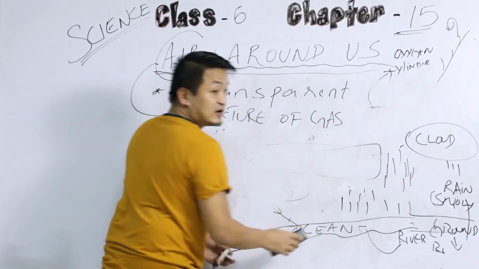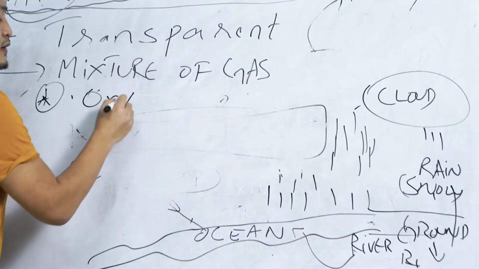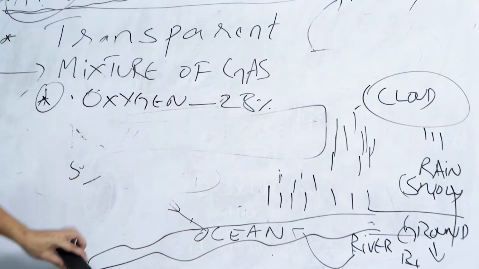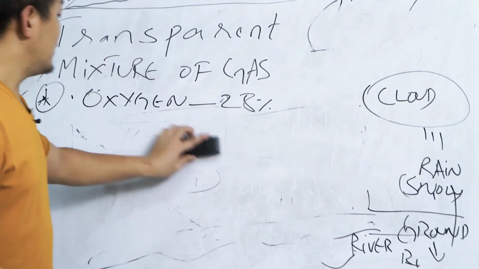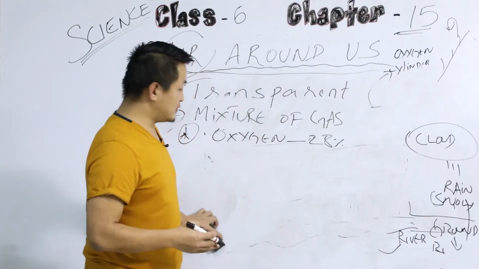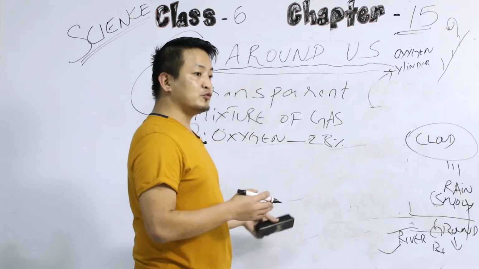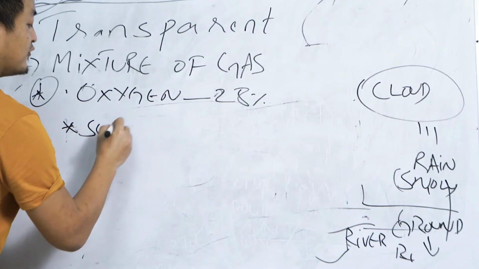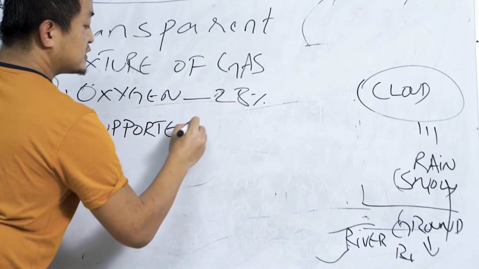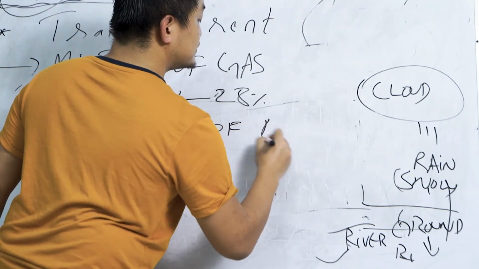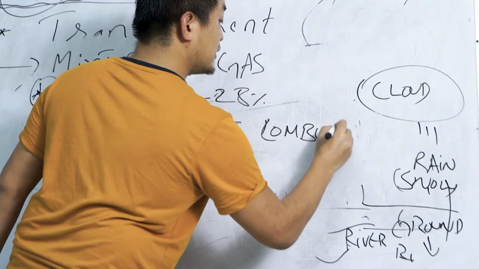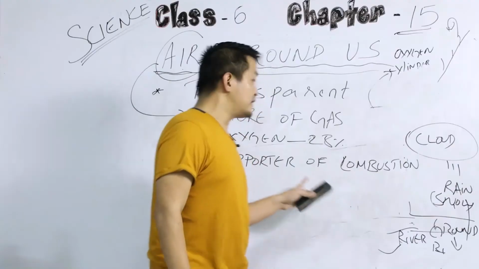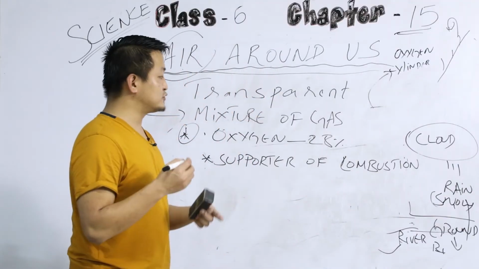So students, oxygen is composed of 28% of the atmosphere, right? In the air. So now, why is this oxygen very important? Because without oxygen, we will not be able to burn anything. Okay, oxygen is a supporter of combustion. Clear? Oxygen is a supporter of combustion. That means without oxygen, we will not be able to burn anything.